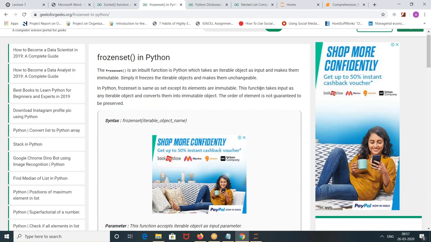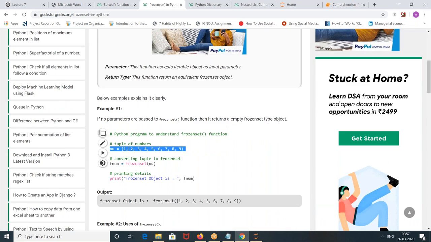So a set gives you unique elements, right? Yes. If you have 1, 2, 3 three times, it will give you only 1, 2, 3 as the answer. If you want to add an element to the set, you can add, suppose, 4, so the answer would be 1, 2, 3, 4. But frozen set is something where, if you pass these elements, the answer would be 1, 2, 3, 4, 5, 6, 7, 8, 9 once you make it a frozen set. If you want to add any element to this, it won't be added.